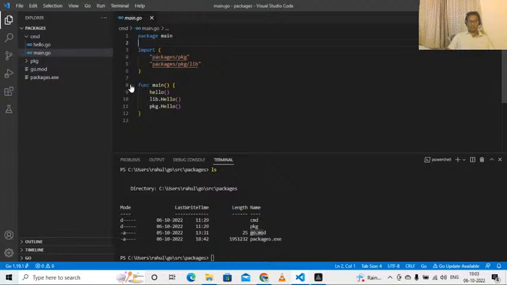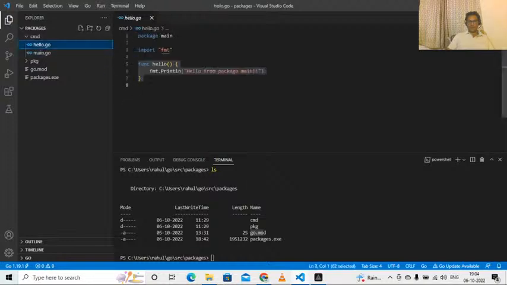As I stated earlier, this directory or package, I'm going to say these names interchangeably because one directory denotes one package, has multiple files. One is hello.go and another is main.go. Let's see what hello.go contains. Hello.go contains a function called hello. It simply prints hello from package main.